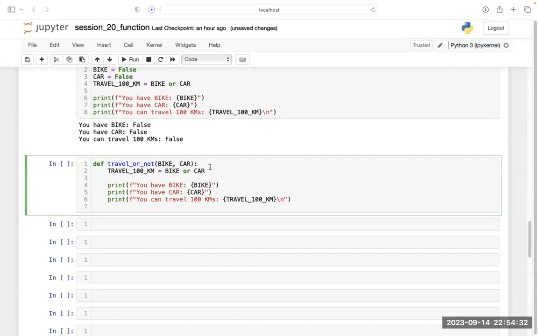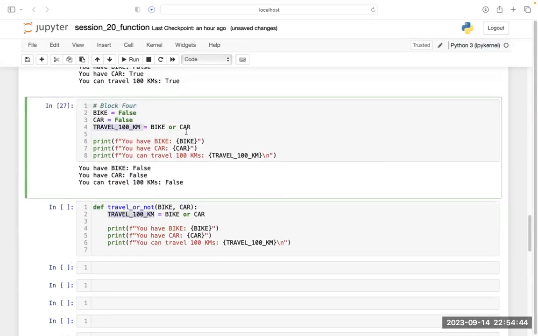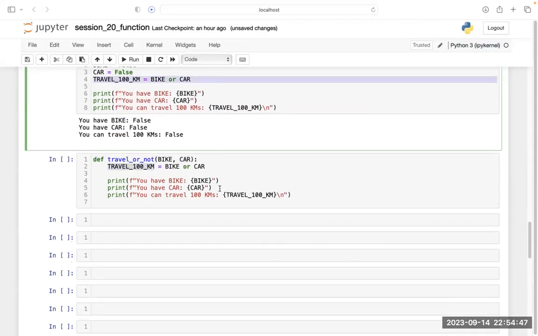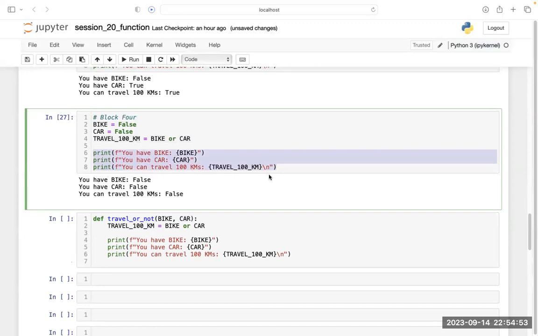And this is the colon, and thereafter I'm writing travel_100_kilometer, bike or car, the same thing that you are writing here. And now I am printing the same thing that you are printing here. Whatever you are writing here, I have written the same thing.